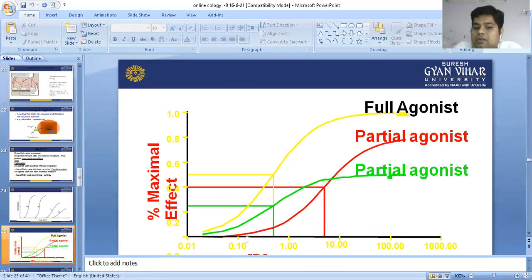If the drug binds to the receptor submaximally and produces a response, that is called a partial agonist. If the drug binds submaximally and produces a little bit of downfall, that is a partial agonist. The last one is the antagonist, a drug that can bind but produces no response. That one lies under the x-axis only, and is called an antagonist.